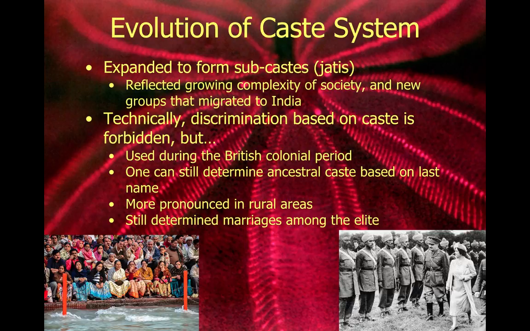This is obviously going to start to fade away as the Indian people move towards their own independence. What we do see is that even now, it is still possible to distinguish at least between people's ancestral caste based on their last name. And what we also see is that in rural areas, it is a little bit more pronounced, the legacy of the caste system. The Dalits still perform some of the least hygienic jobs in the rural areas. And then among the highest classes, what we do see still is that even if the caste system is not legal, people's social class is still very significant for determining marriage choices.